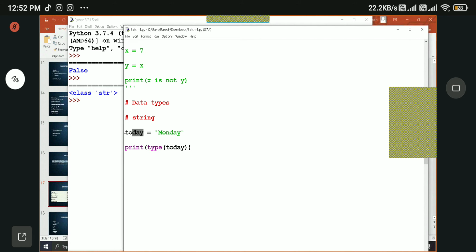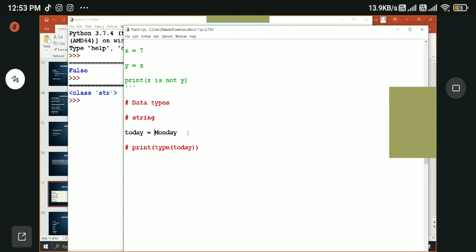So this is a variable. Like I said, variables are nothing but objects of classes. In this case, it is an object of the string class. Now we know that it is an object of the string class, so it is a string data type, and we can use single quotes or double quotes to define a string data type. These are standard.